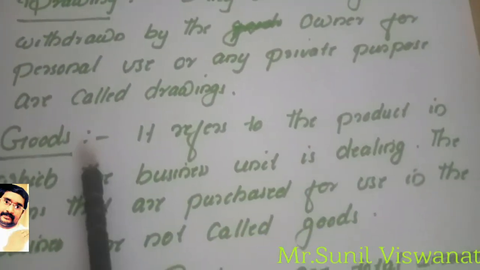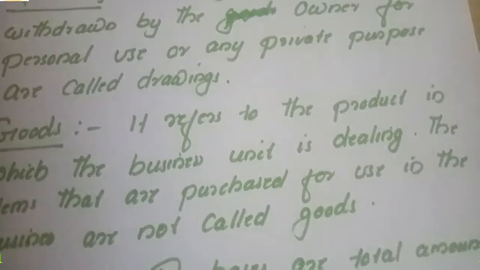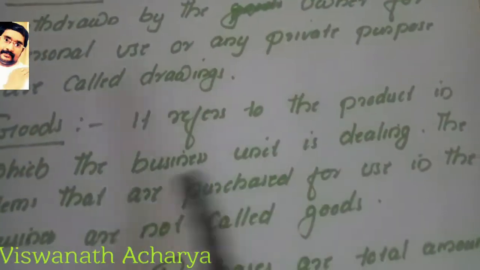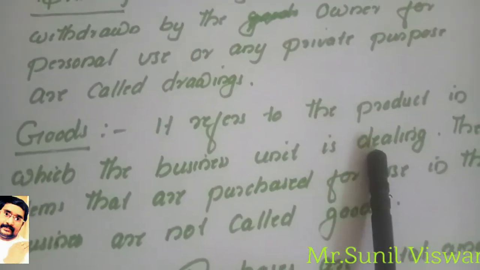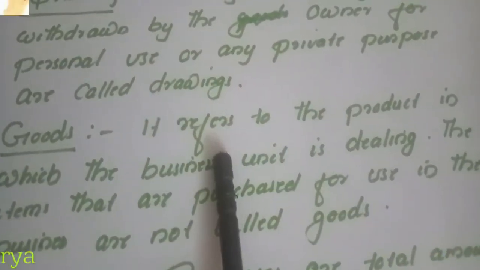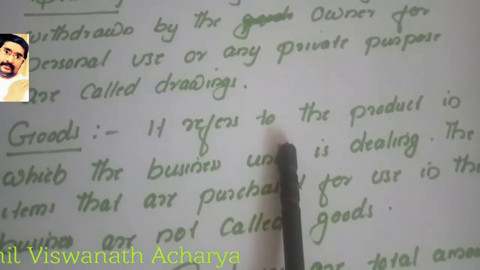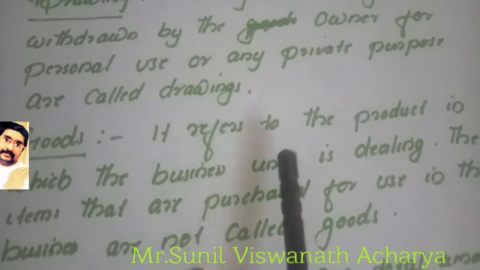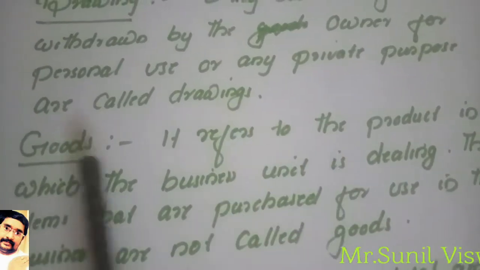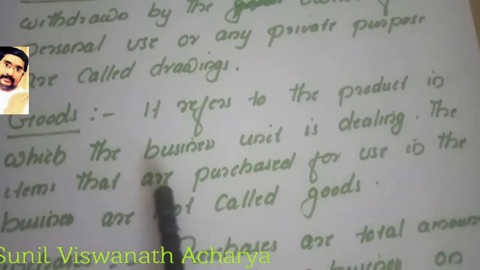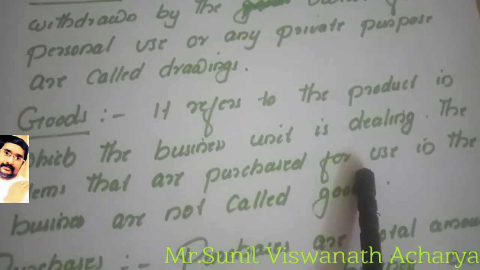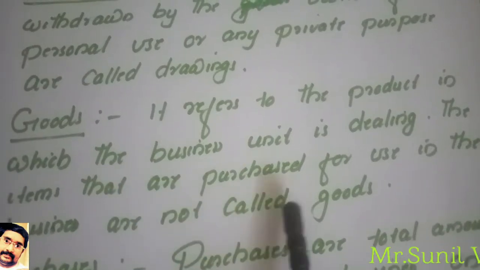Now goods. Goods refers to the product in which the business unit is mainly dealing. In every business, the product the business is mainly dealing in is known as goods. The items purchased for use in the business are not called goods.